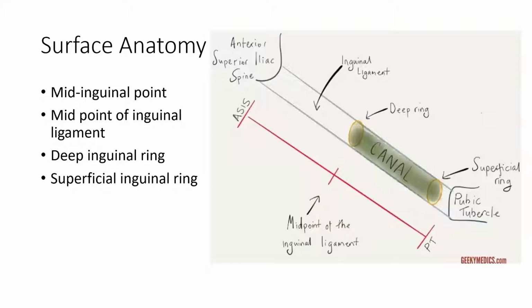Embryology. The fetal testis appears at around 7th week of life. Mesenchymal cells.